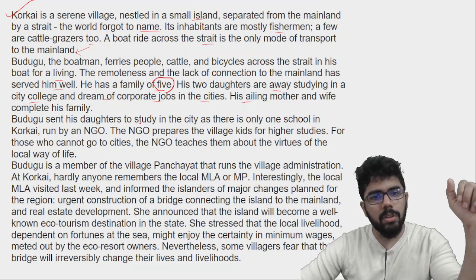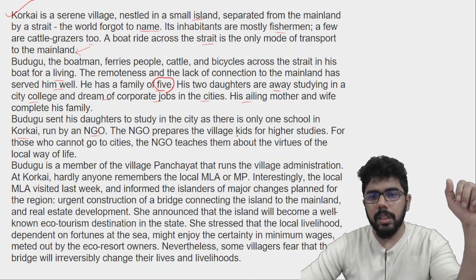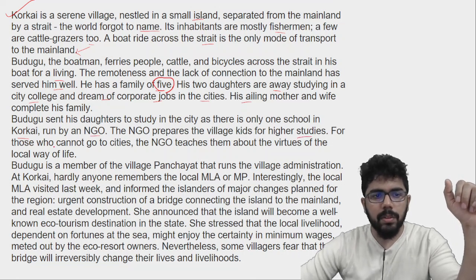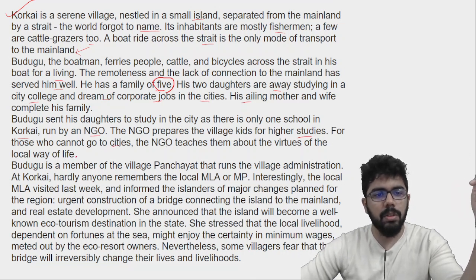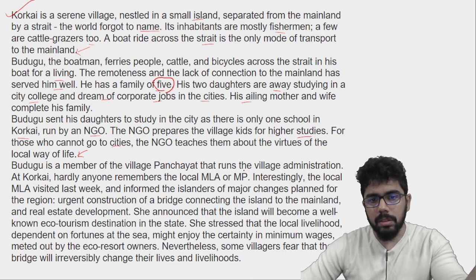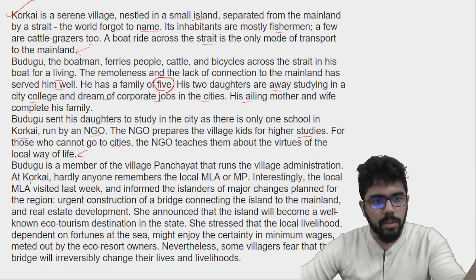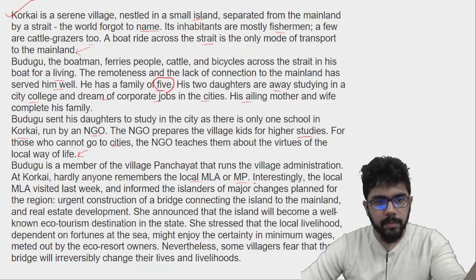Budugu sent his daughters to study in the city as there is only one school in Korkai run by an NGO. The NGO prepares the village kids for higher studies. Now, for those who cannot go to the cities, the NGO teaches them about the virtues of the local way of life. Budugu is a member of the village panchayat that runs the village administration. At Korkai, hardly anyone remembers the local MLA or MP.